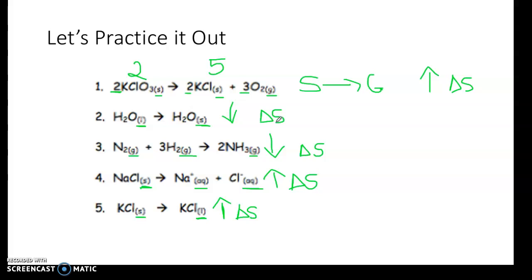If the bond is forming, you have less entropy. And the last way to determine entropy, if you cannot use the other 2, is to look at the molecules. Are the molecules increasing from left to right? Then your entropy increases. But if your molecules are decreasing from left to right, then your entropy decreases.